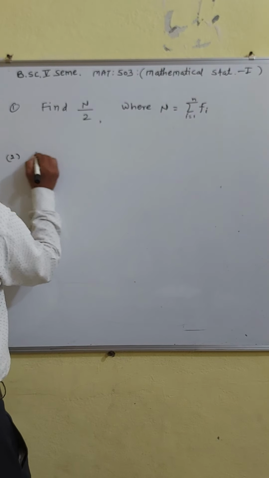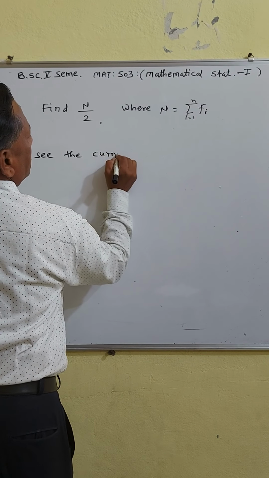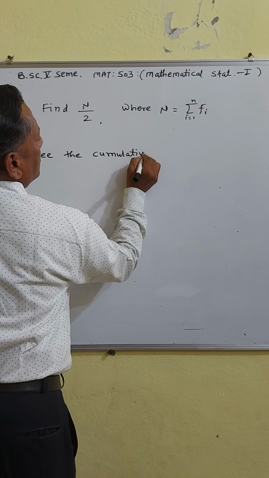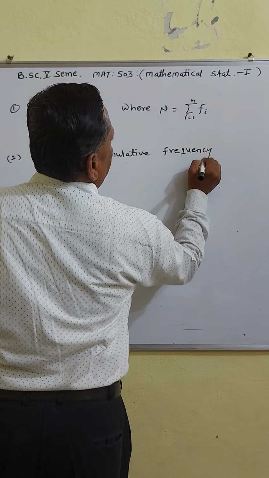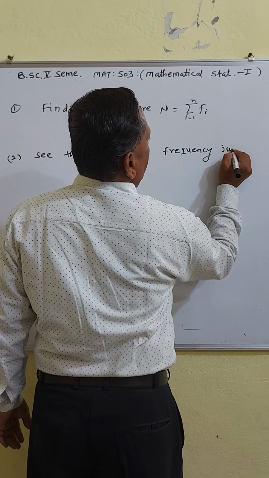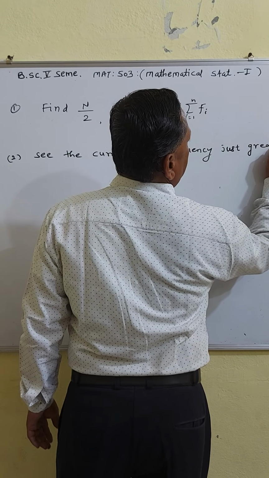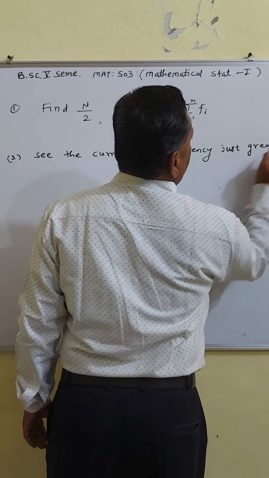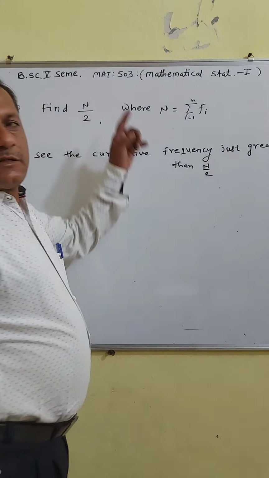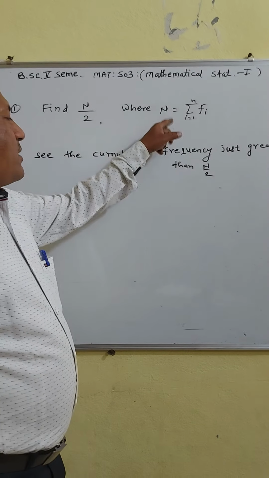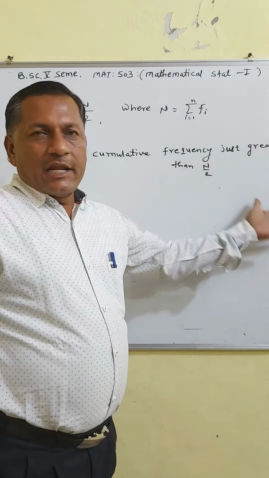Second step is to see the cumulative frequency just greater than n by 2.